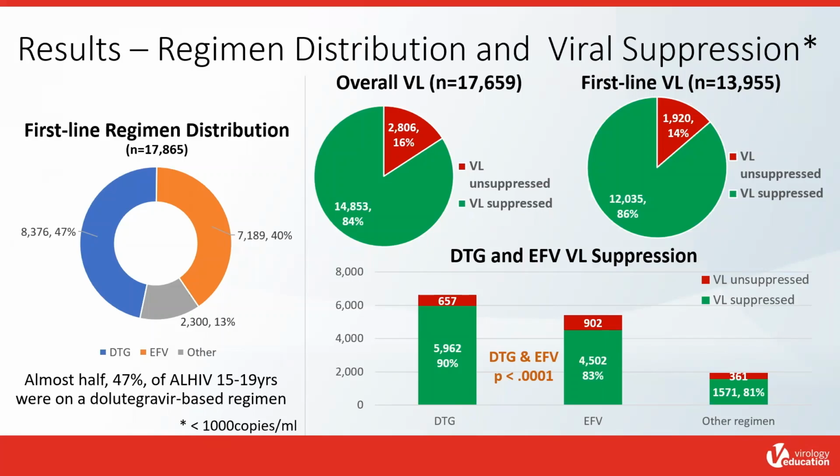And for the overall population of adolescents, 84% were virally suppressed, whereas those on first-line ART had a viral suppression of 86%. On the lower right graph, we compared viral suppression between dolutegravir and the Adherence-based regimen, and the viral suppression was at 90% for dolutegravir-based ART and 83% for Adherence-based ART with a significant p-value.